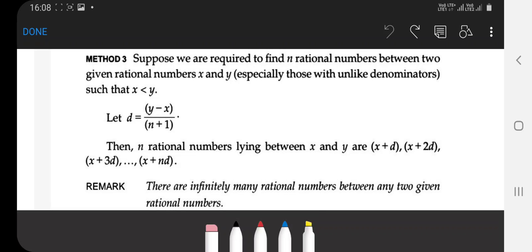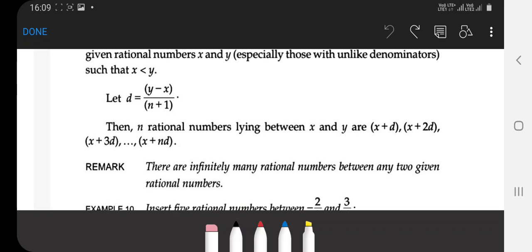So firstly you find d, the difference, equal to y minus x by n plus 1. Clear? Then the n rational numbers lying between x and y are x plus d, x plus 2d, x plus 3d, and so on till x plus nd.